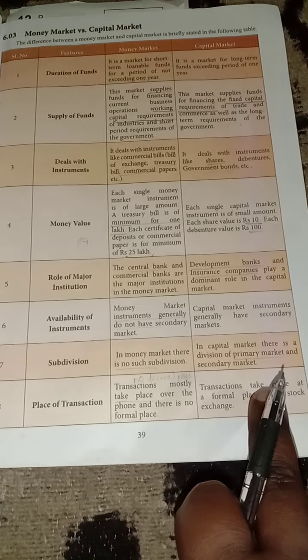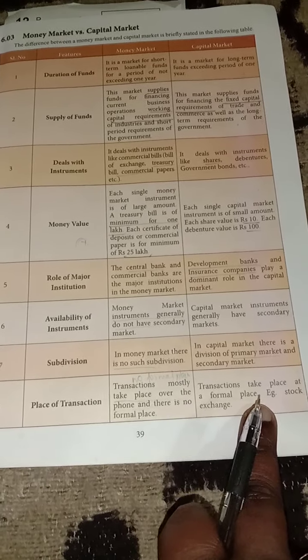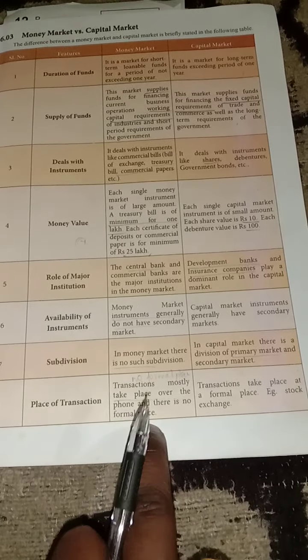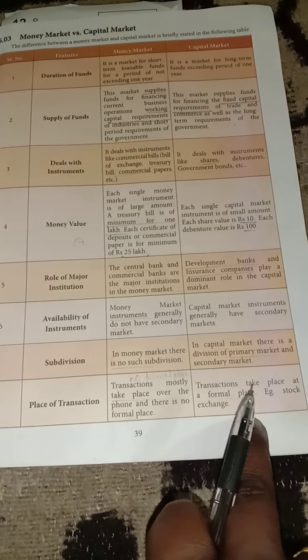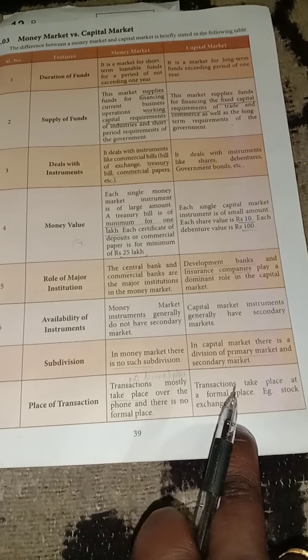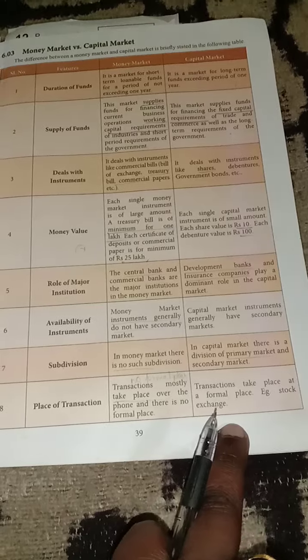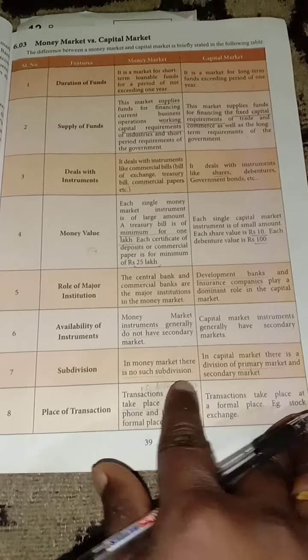But in the capital market there is a formal place, for example the stock exchange. Could you understand? Here we can directly meet the agents and get the information in the stock exchange.